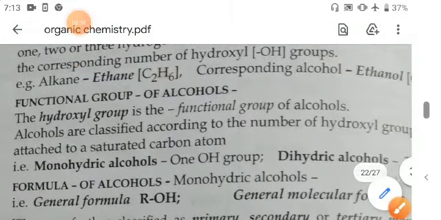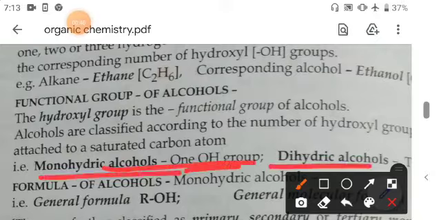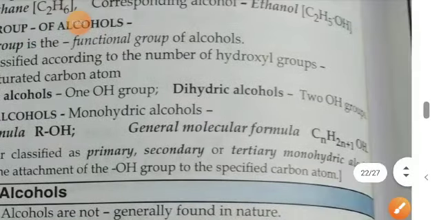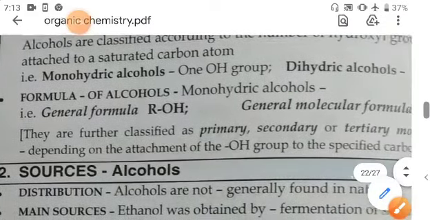Now functional group of alcohols. The functional group is OH, and if one OH will be there, it is called the monohydric alcohol. If two OH will be there, it is called the dihydric alcohol, and if more than two, then it is called the polyhydric alcohol.